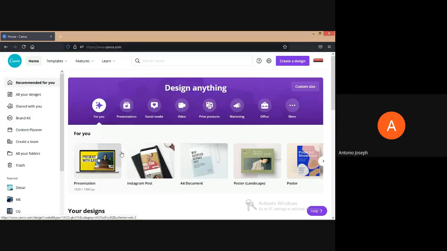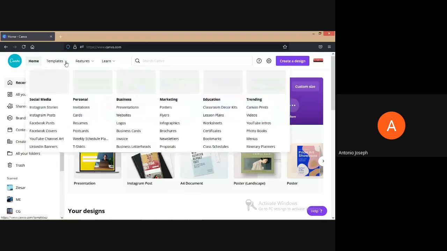Actually, we had purchased this account for our Skillgenics Pro, and there we are mainly focusing on how to create the posters and all. Let's see, there are a lot of templates available: social media, Instagram stories, Instagram post, Facebook post, etc. If you choose any of those templates, it will be in that particular default size, because the Instagram post has a default size and the Facebook post has another default size.